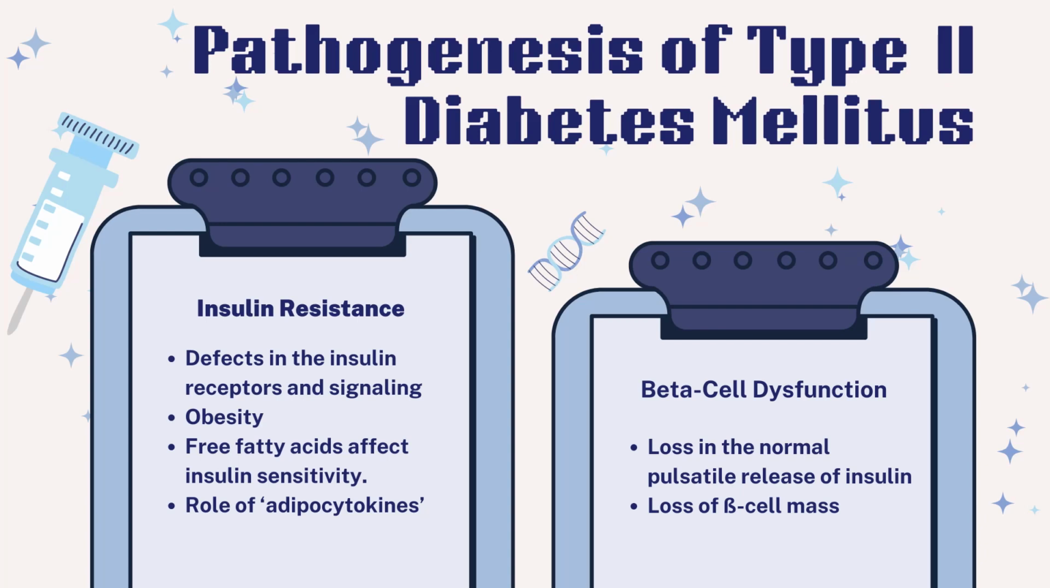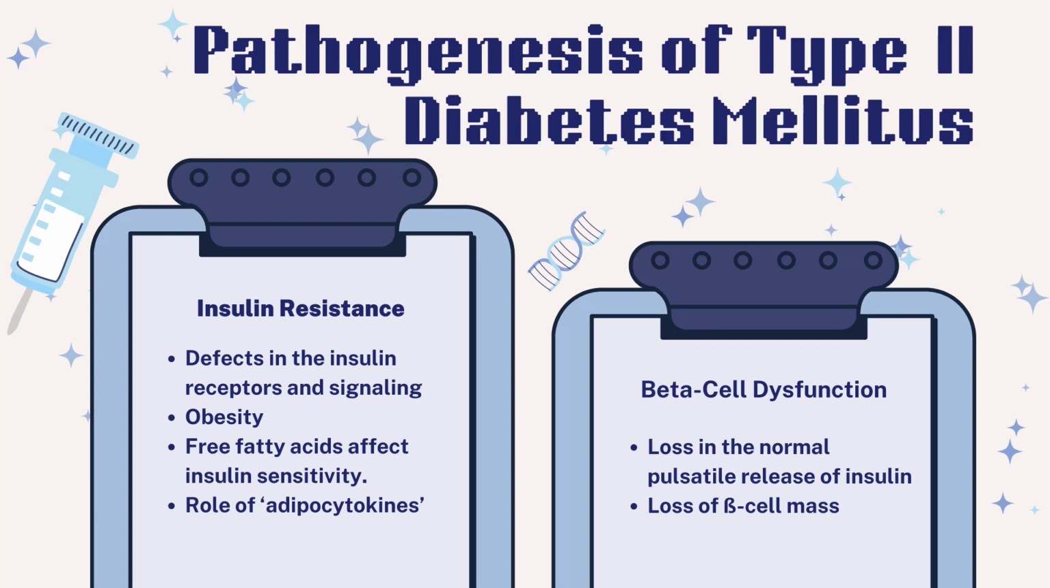Obesity causes insulin resistance. Free fatty acids affect insulin sensitivity. Free fatty acids metabolize into triglycerides, which in turn inhibit insulin signaling. Role of adipocytokines, which are proteins produced and released into the circulation by adipose tissue. Leptin, adiponectin, and resistin are some examples, and these resist the functioning of insulin.